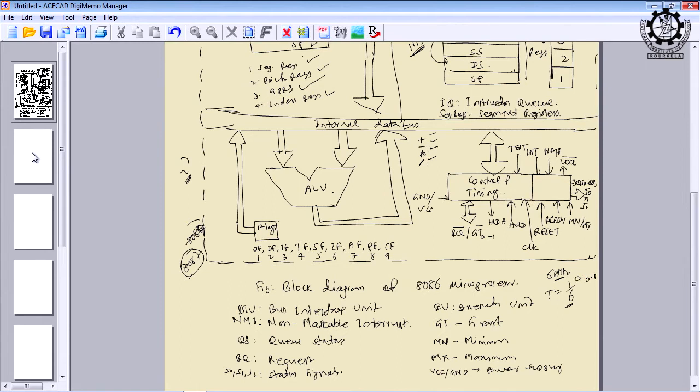1 by 6 means 0.13 something. If you divide 1 by 6, you will get it in terms of microsecond. So this is also operating in microsecond. 8085 was working in microsecond, this is also microsecond. I think if you go from 386 onwards, there will be a chance that you will get clock in terms of gigahertz, and the time period in terms of nanosecond.